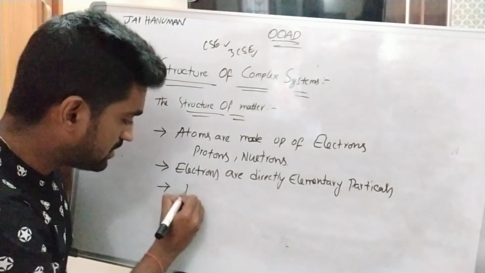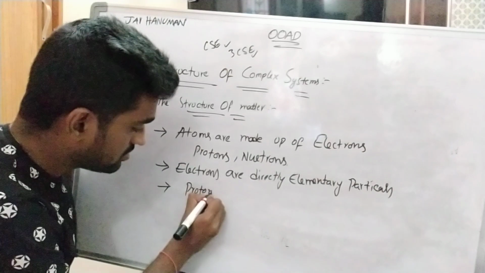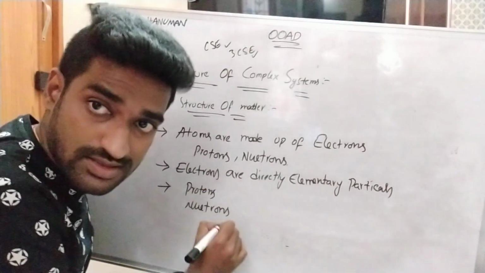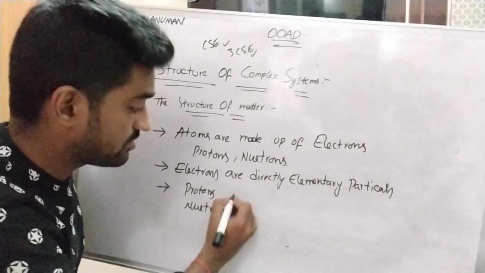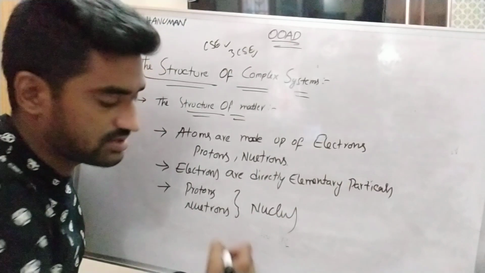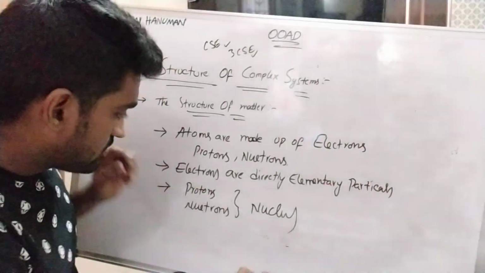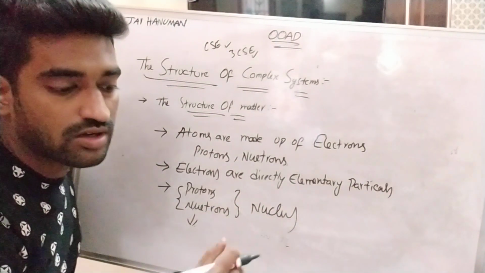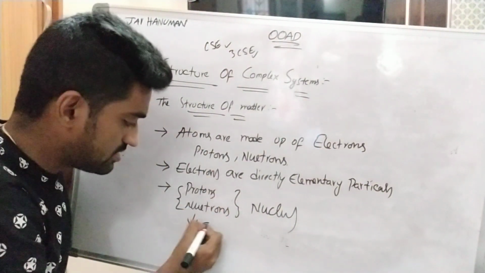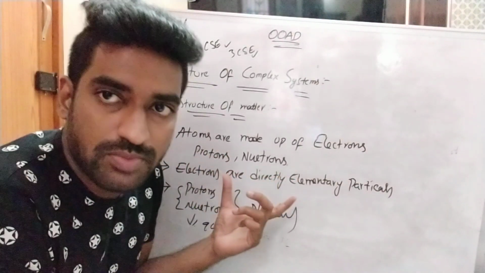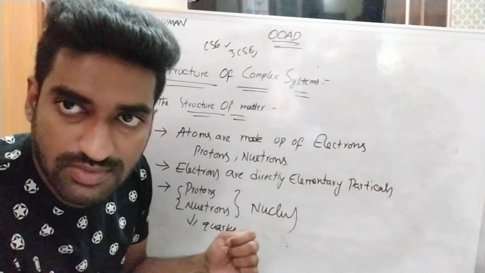Here simply protons and neutrons form one more structure. What is that structure? Nucleus. Right? These are made with the help of one more component, that is quarks. So this is also one of the complex system structures in physical sciences.